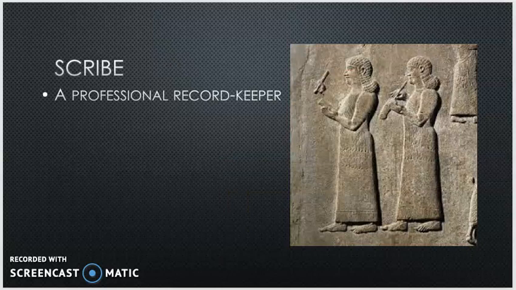Next is scribe. A scribe is a professional record keeper. On the right hand side you can see some depictions of scribes from Mesopotamia that archaeologists have found. A scribe would be a person who knew how to read and write.